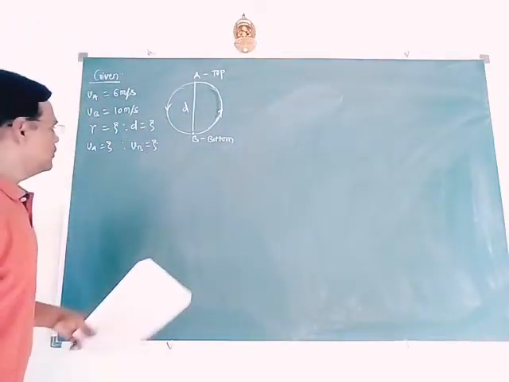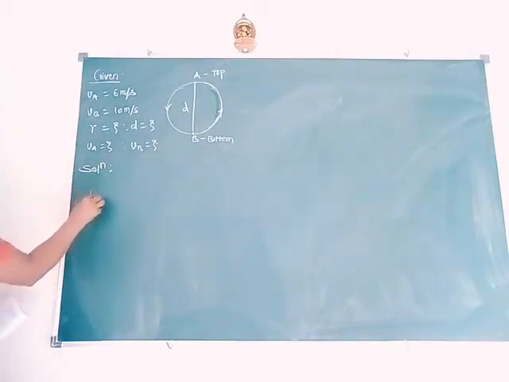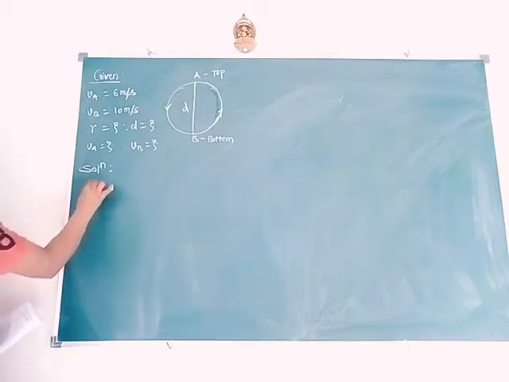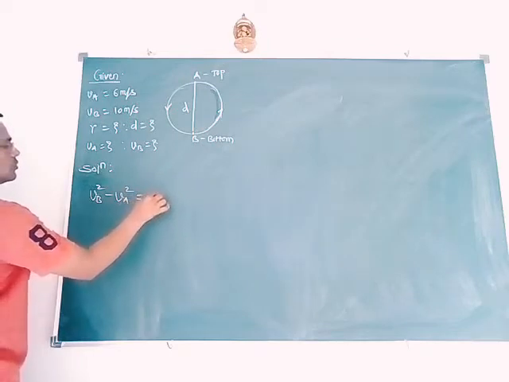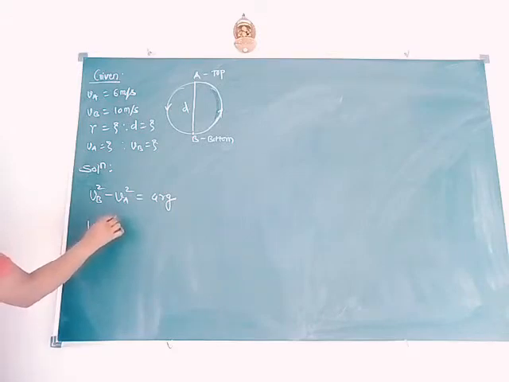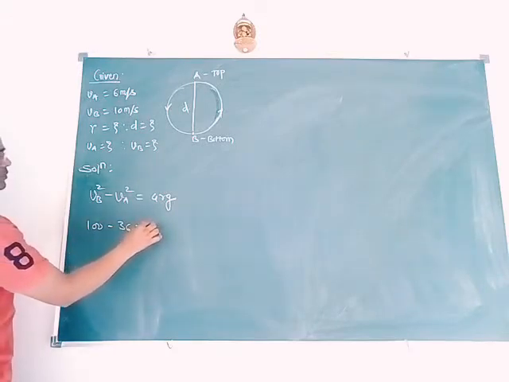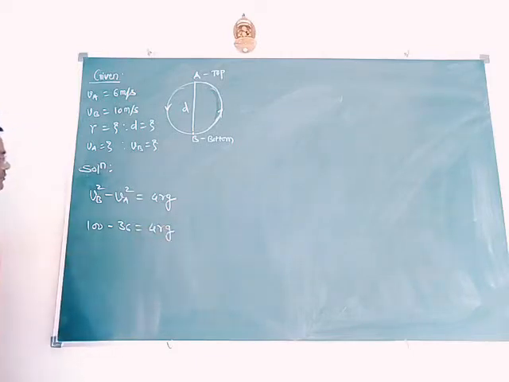So we have the solution. VB square minus VA square equal to 4RG. So you can find VB square, it is 100 minus 36 equal to 4RG.